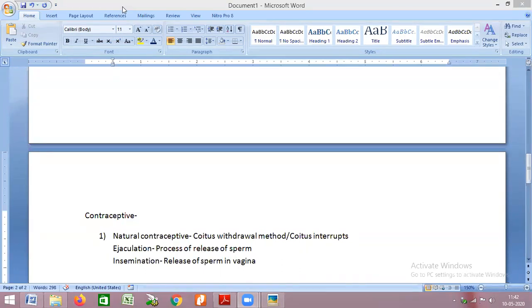In the natural method of contraception, the coitus withdrawal method or coitus interruptus, just before ejaculation is going to take place, the penis has to be taken out from the vagina. This process of taking the penis out of the vagina is called the coitus withdrawal method or coitus interruptus. Now, this basically prevents insemination. What is insemination? The process of release of sperm in the vagina is called insemination.